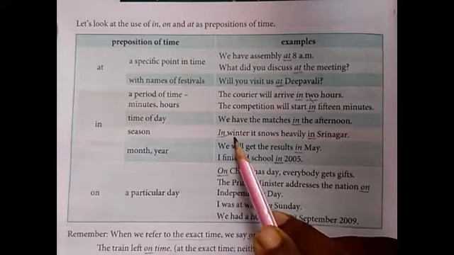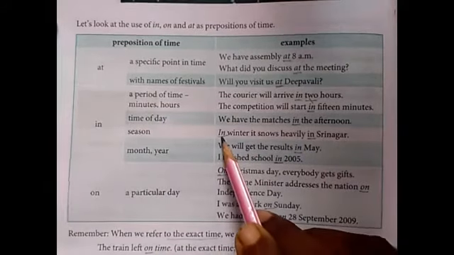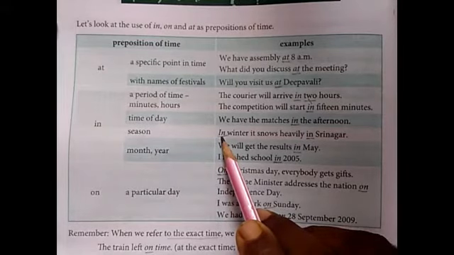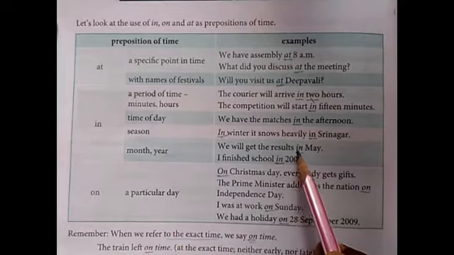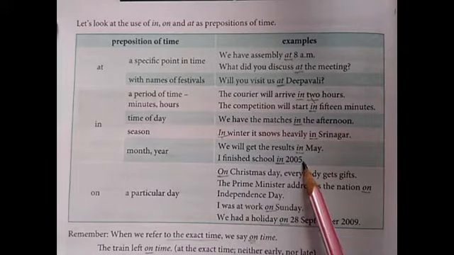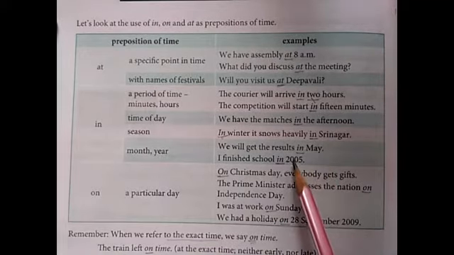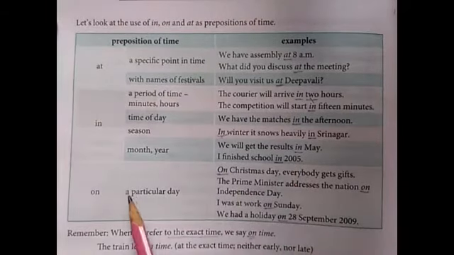Season. In winter it snows heavily in Srinagar. So before seasons, preposition in is used. Month, year. We will get the results in May. I finished school in 2005. So before the month and year, preposition in is used.